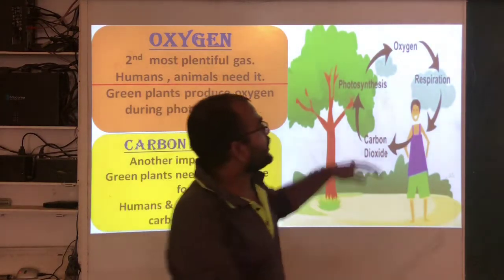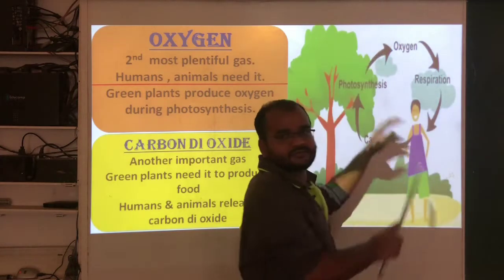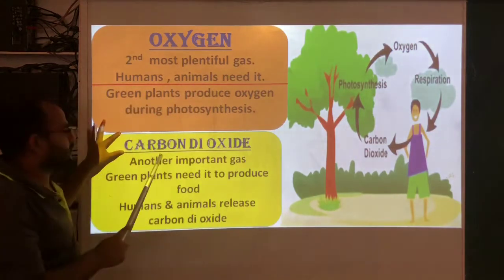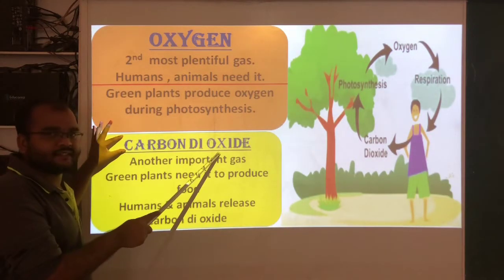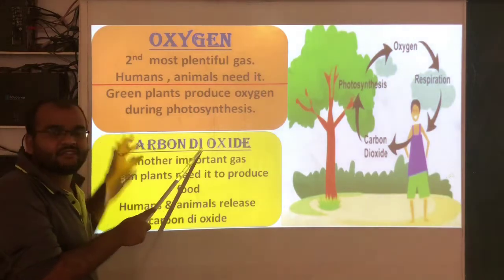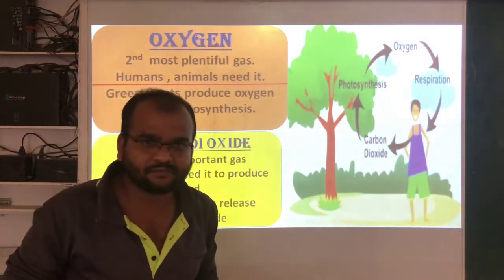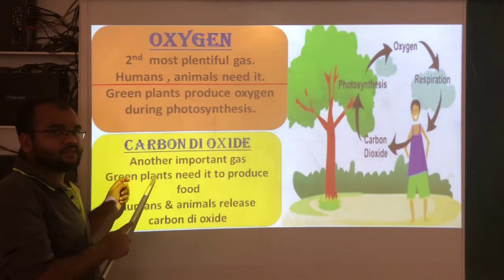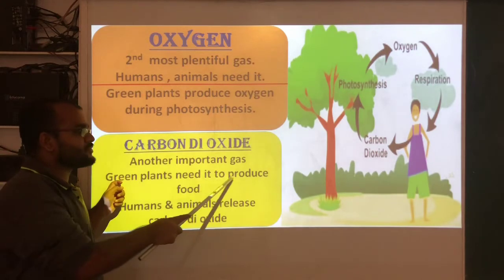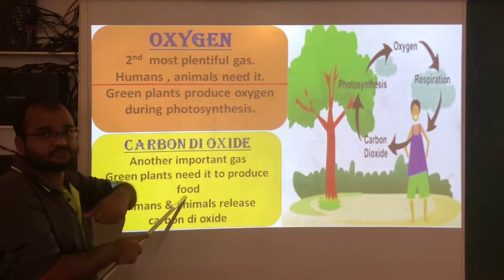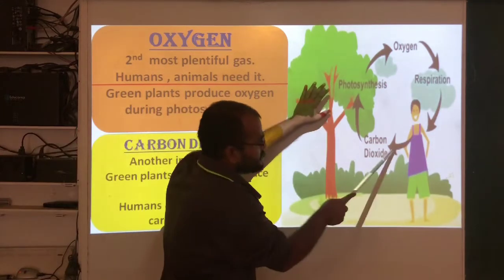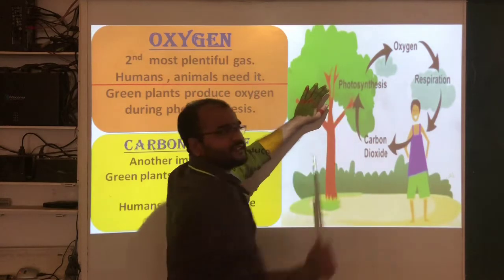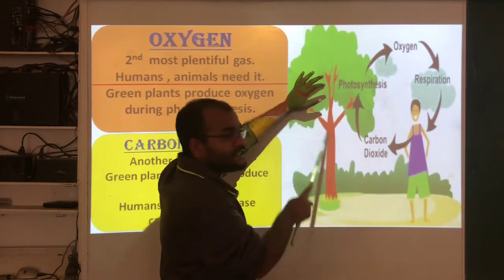By breathing, we are taking this oxygen from the atmosphere. And the second one here, carbon dioxide. This carbon dioxide will be present in very small quantity. And see here, green plants need it to produce food. Just now I told you, the plants will take carbon dioxide and by the process of photosynthesis they will release oxygen. That means who will need carbon dioxide here?